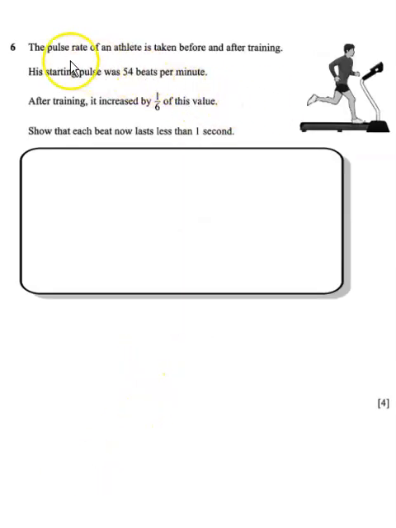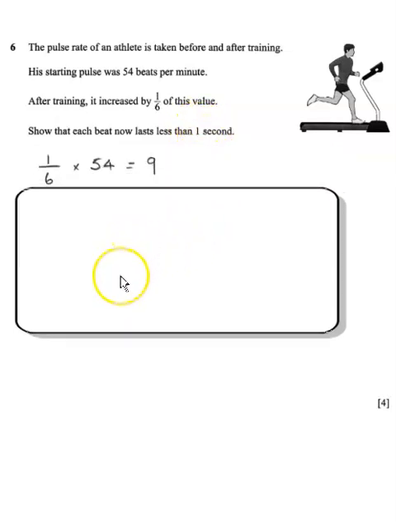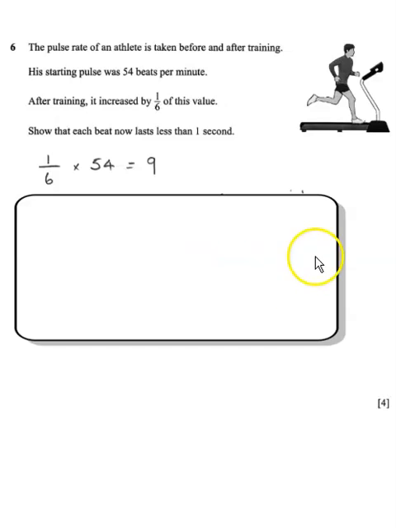Question 6 says the pulse rate of an athlete is taken before and after training. His starting pulse was 54 beats per minute. After training, it increased by 1/6 of this value. Show that each beat now lasts less than 1 second. So the first thing we do is we get 1/6 of 54. So this means that it increased by 9 beats per minute.